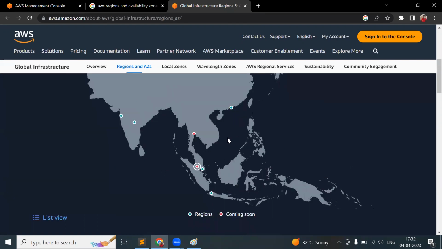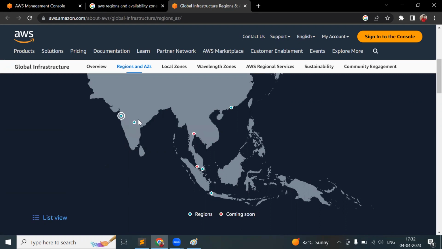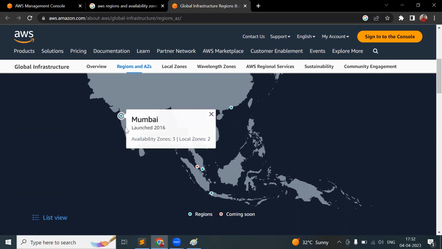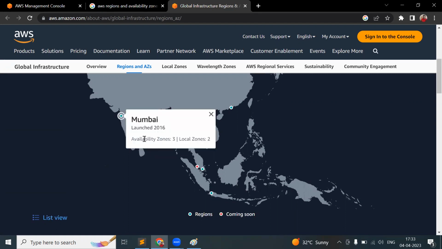When coming to India, see here, we have Hyderabad. In Hyderabad itself, 3 availability zones. It has been launched recently, last year. And in Mumbai also, we have 3 availability zones. In India, we have only 2 locations: one is Mumbai and one is Hyderabad. Each has 3 availability zones.